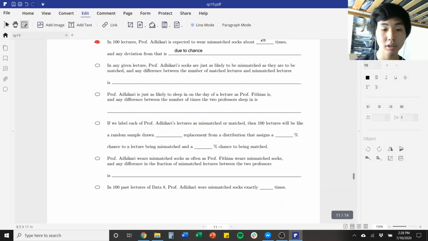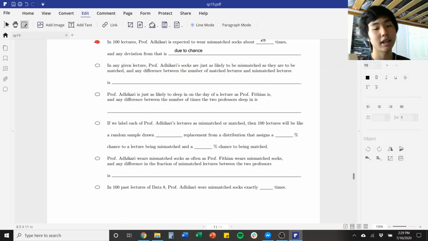Okay. The next option is that if we label each of Professor Adhikari's lectures as mismatched or matched, then 100 lectures will be like a random sample drawn blank replacement from a distribution that assigns a blank percent chance to a lecture being mismatched and a blank percent chance to being matched. So this works.